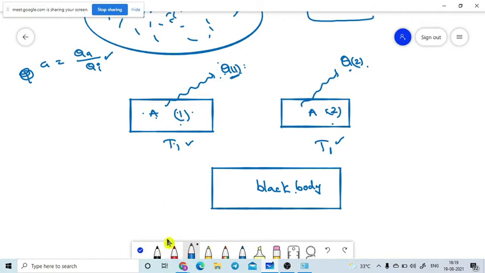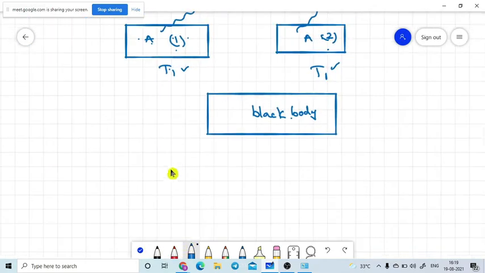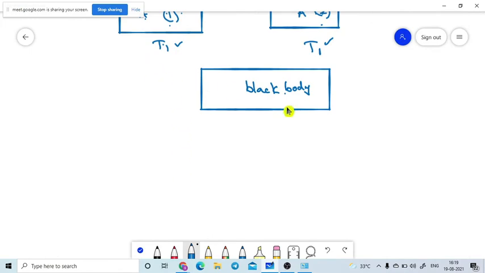Let me write the emissive power of the body. After that I will introduce the emissivity. First I will introduce the emissive power of the body. How can we define the emissive power of the body? Let me introduce only E. E is the emissive power of the body. It is denoted with the symbol E.